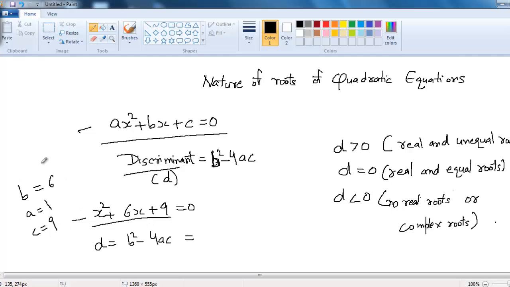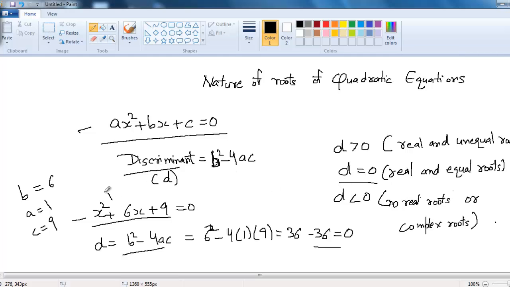I put the values of a, b, and c in this formula. So it's equal to 6 squared minus 4 times 1 times 9, so it's 36 minus 36 is equal to 0. So the value of D comes up equal to 0.